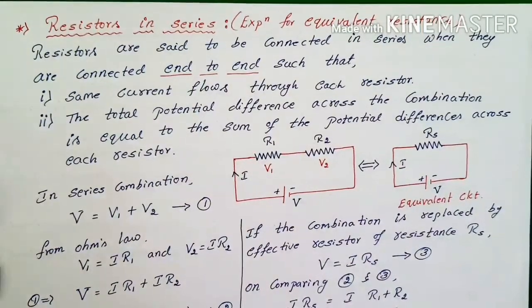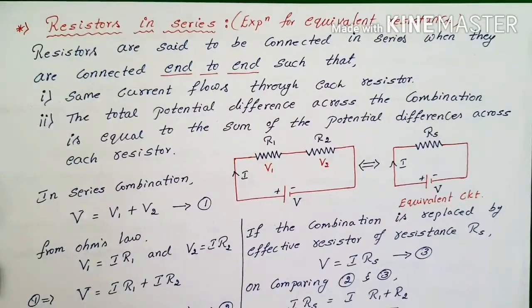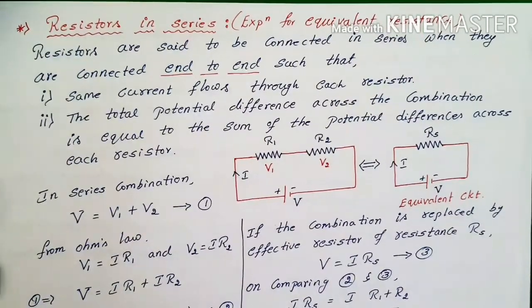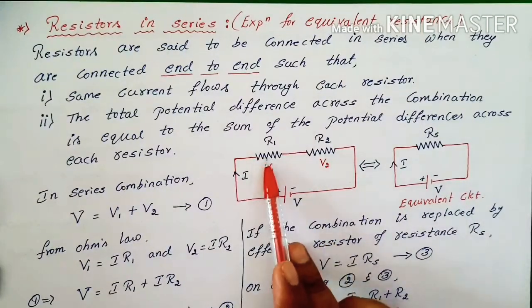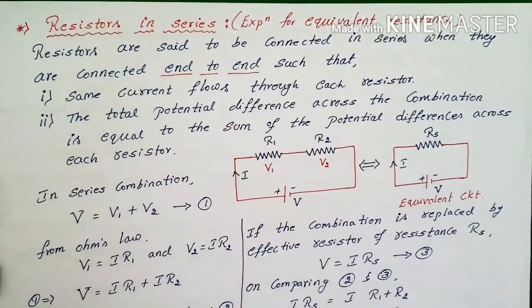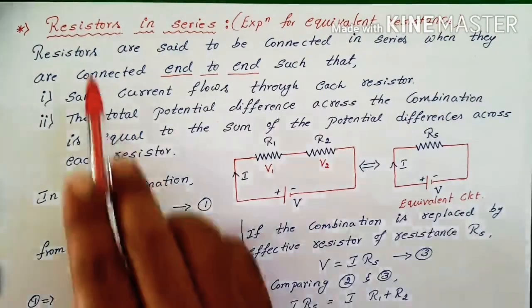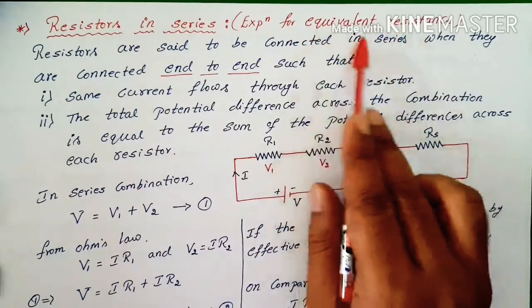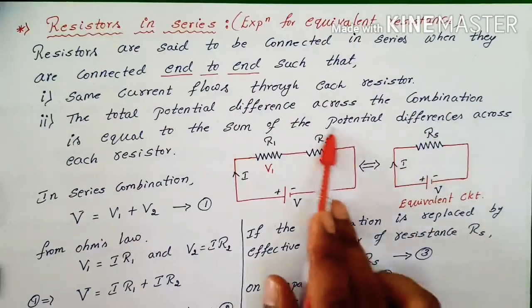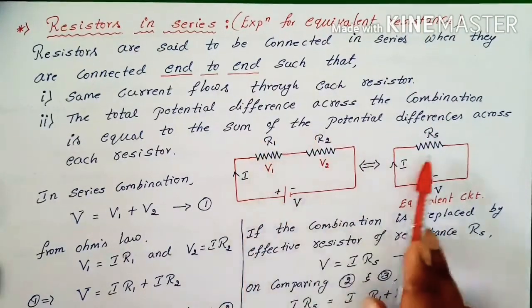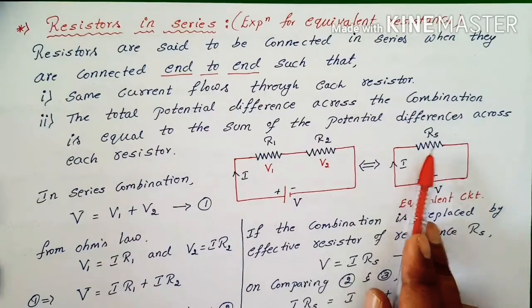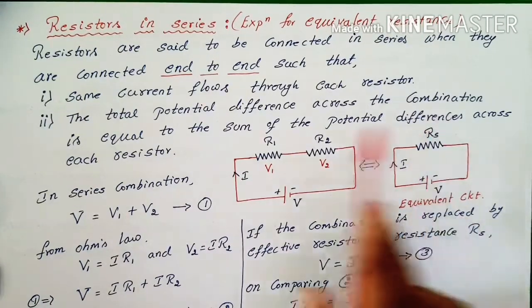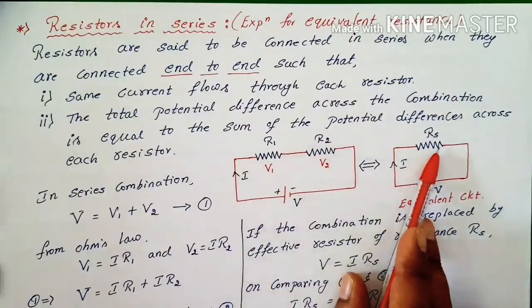Now let's discuss the next concept based on resistor combinations. Symbolically, we will write the resistors like this. We can combine the resistors in two different ways: one is series combination, one is parallel combination. This is the first combination. We are keeping the resistors in series and solving for an equivalent resistance. The equivalent resistance is the one which replaces the combination. We also call it the effective resistance. So this single resistance value is equivalent to these two values. That is the meaning of equivalent resistance.